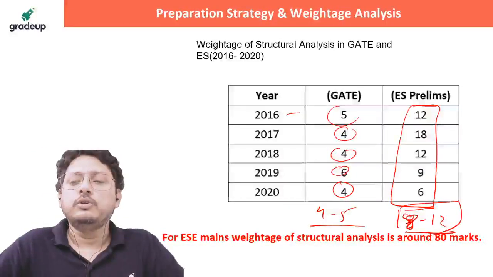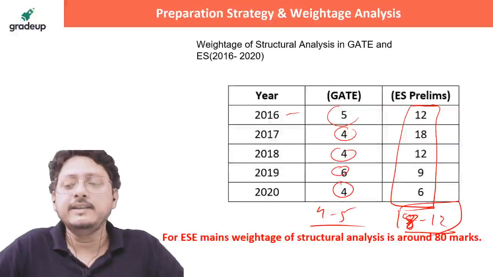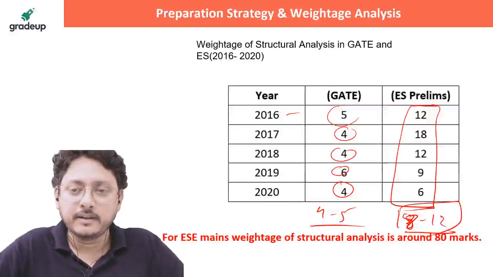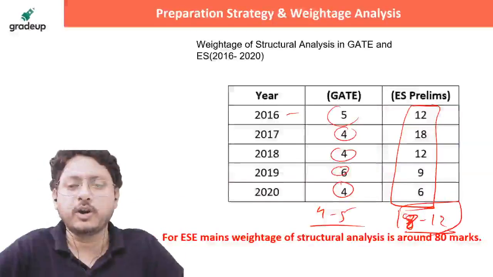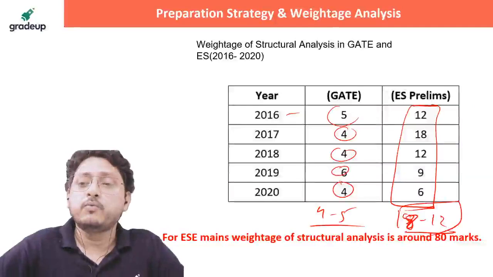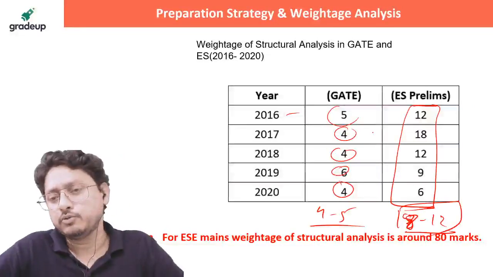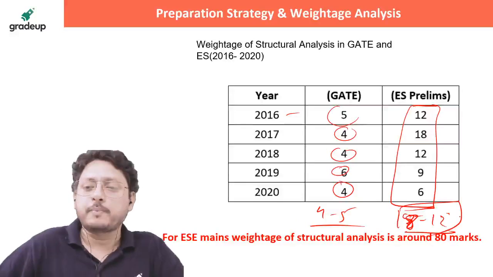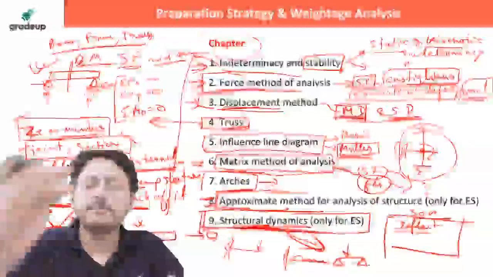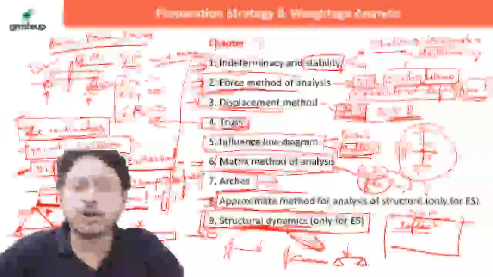From my side, if you ask me, I will tell you to expect 8 to 12 marks. But as you know, the variation in ES is quite a bit more compared to GATE. GATE is quite consistent. The variation will not be much in any subject you want to analyze. But where is the weightage of structures? If you say, sir, only 4 marks in GATE and only this many marks in prelims, why go for this much study? Why do a lot of these things?